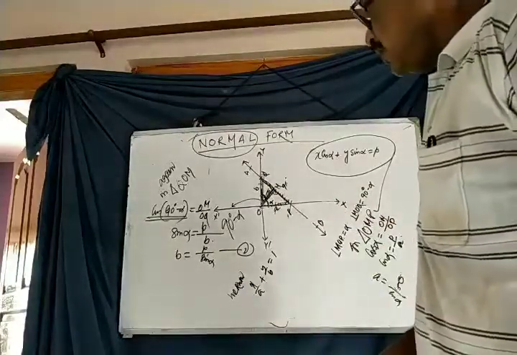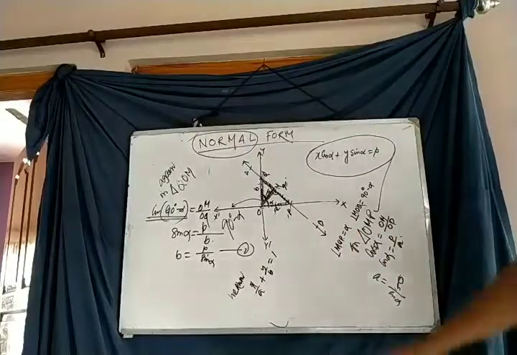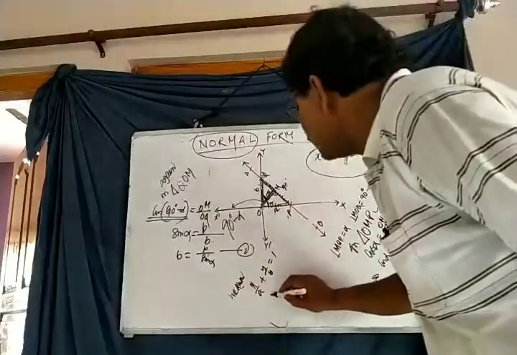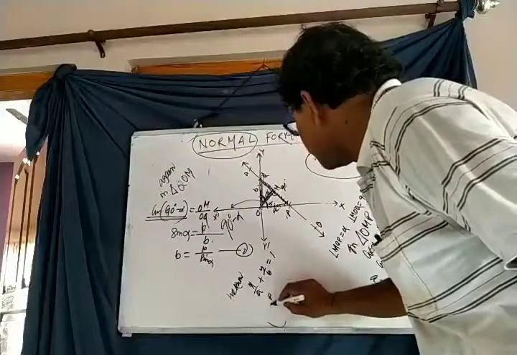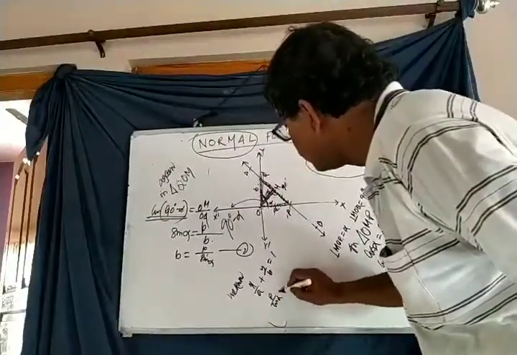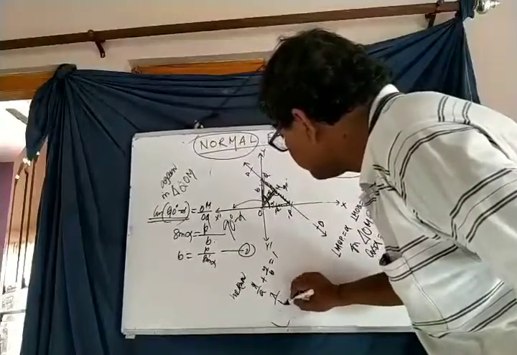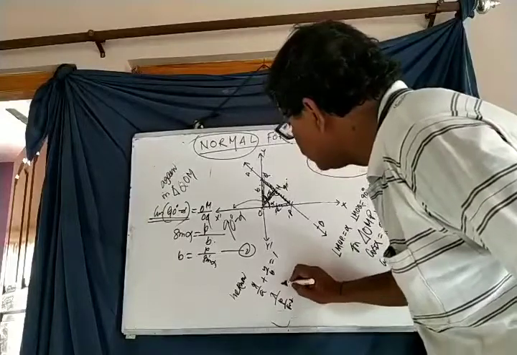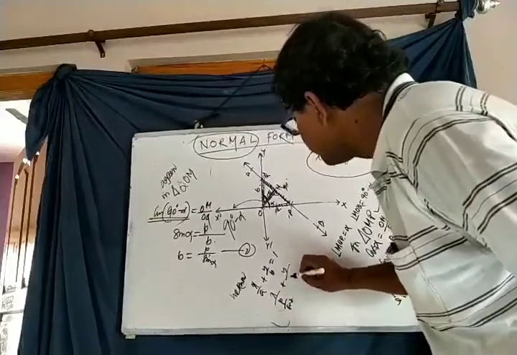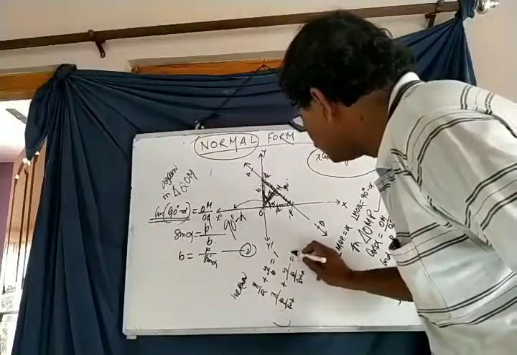Now put the values of A and B. A is P by cos alpha, so X by P by cos alpha plus Y by P by sin alpha is equal to 1.